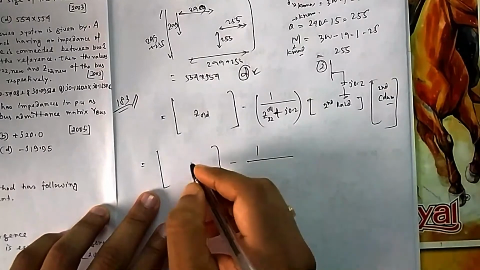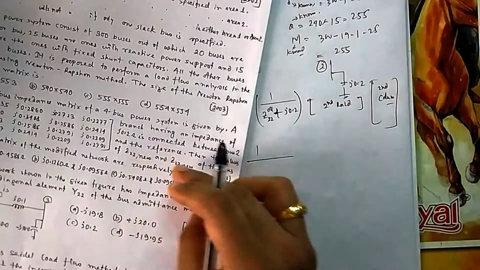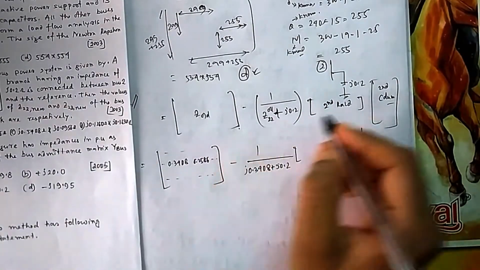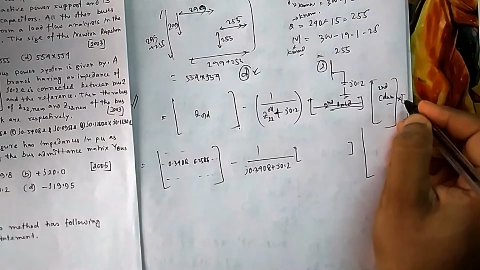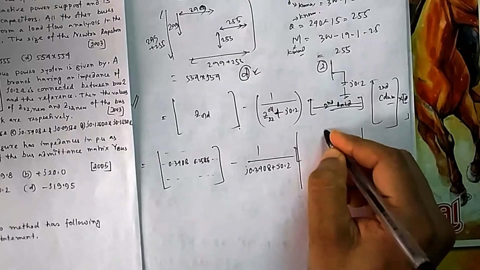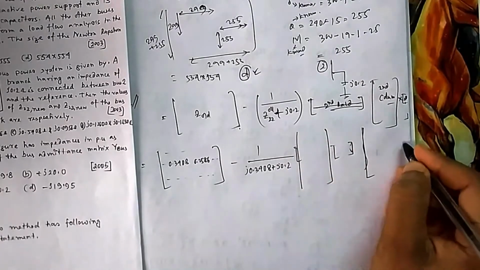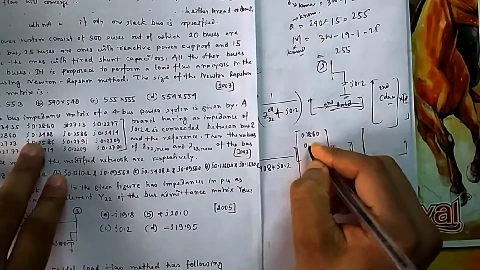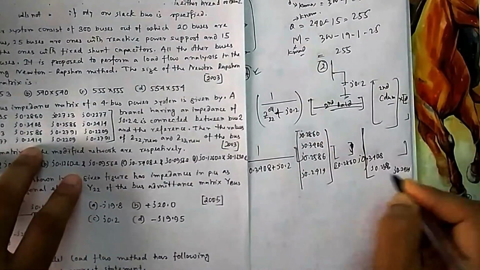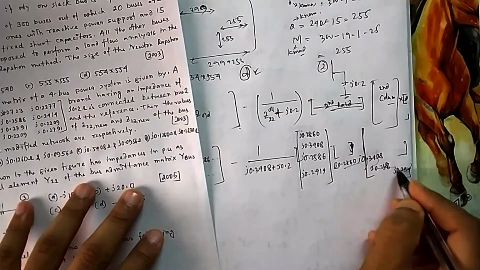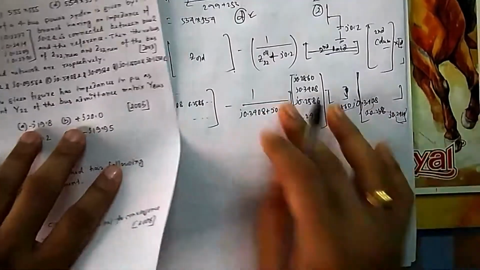If I apply it here, I am writing only Z22 new and Z23 new, because they are asking only that, so I am writing only that much. Sorry, it should be the second column multiplied by the second row, then the size will be the same. So first it will be the column, then it will be multiplied by the row. The second column is 0.2860, 0.3408. I don't have space, all are connected in the same row, so this is a single row, don't think it is another row. So then you do this product.